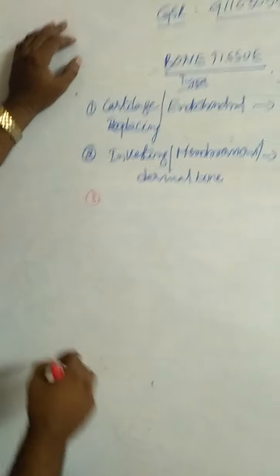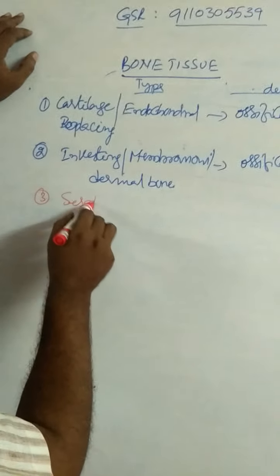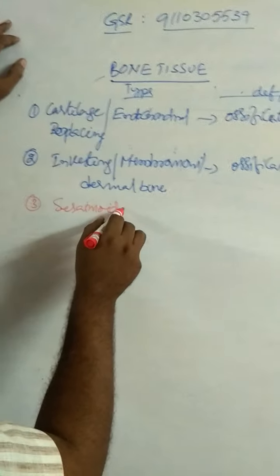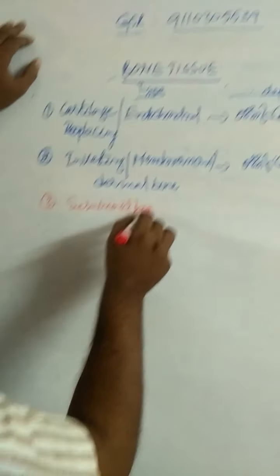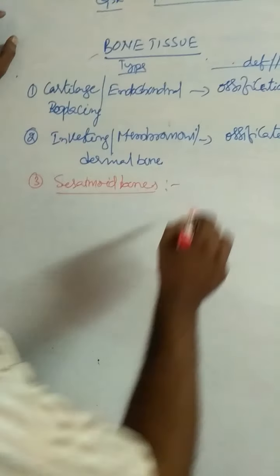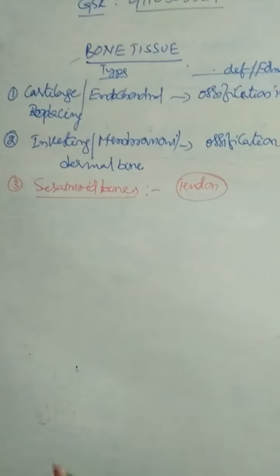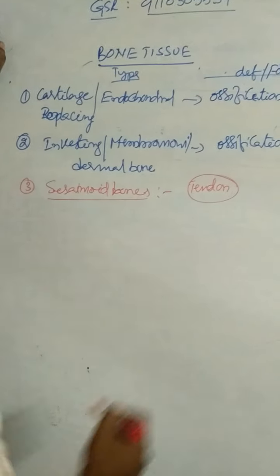And third type of bones are sesamoid bones. Ossification of tendons is called sesamoid bones.